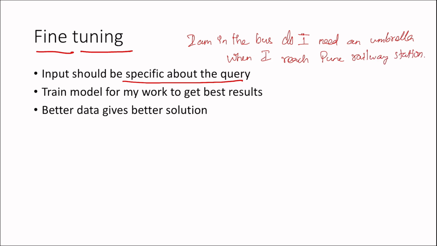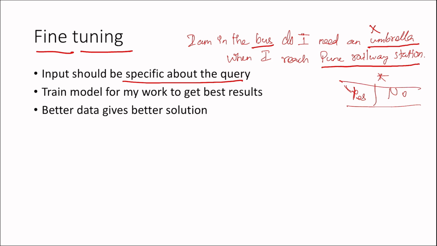So it can understand, like now I'm in the bus, and do I need an umbrella? As of now I don't have an umbrella, and if I reach the Pune station, do I need it? So here we can say bus, umbrella, and Pune station. It will check the temperature in the Pune station location, and if it is rainy, it will give you a prompt like yes, if it is rainy in Pune. Otherwise it will say no, you don't need it, like this.